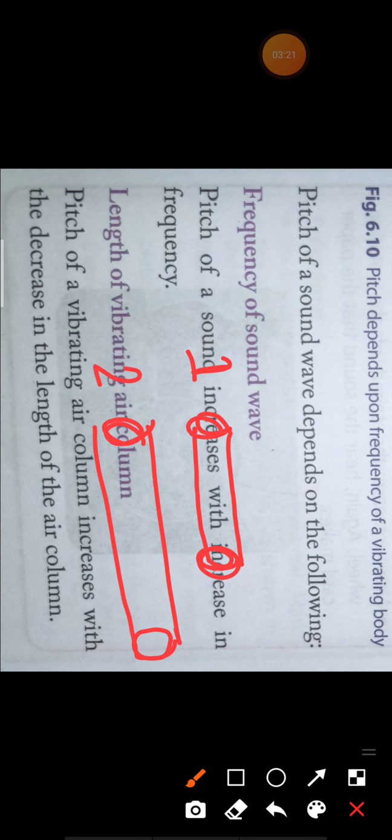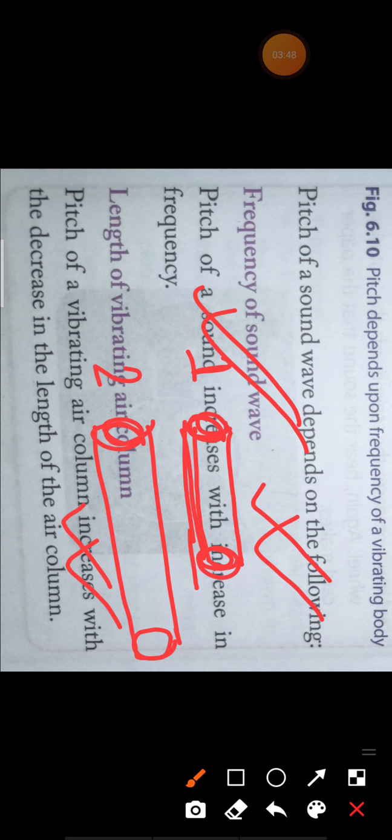Now the first flute has a high pitch sound, but the second flute has a very low pitch sound, because the pitch of sound increases with the decrease in length of the air column. So if you have two flutes, the shorter flute will have a high pitch sound. That means it has a more shrill sound.